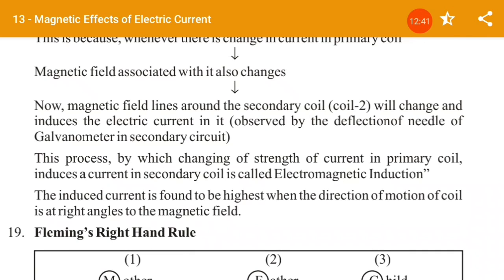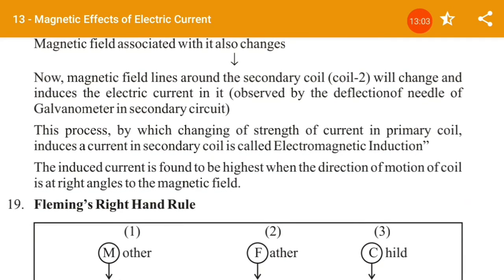This process by which the change of strength of current in the primary coil induces a current in the secondary coil is called electromagnetic induction. Okay, so what is electromagnetic induction? Changing the strength of current in the primary coil to induce a current in the secondary coil is called electromagnetic induction.